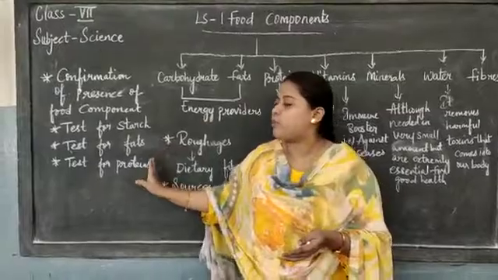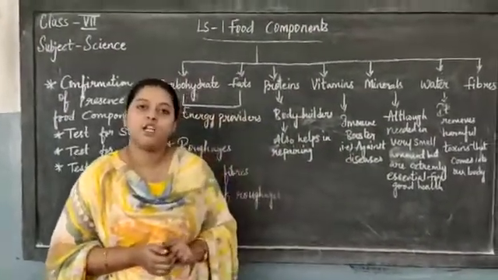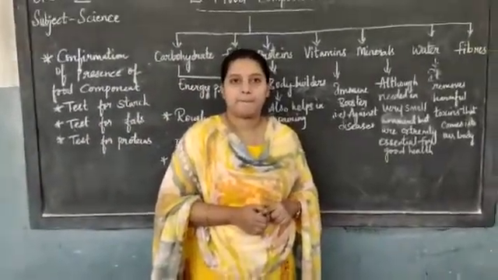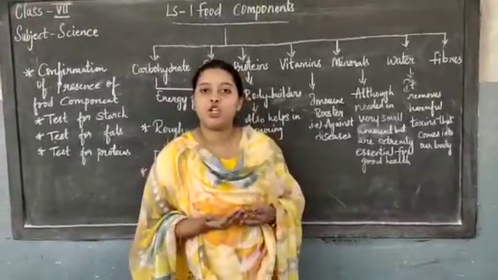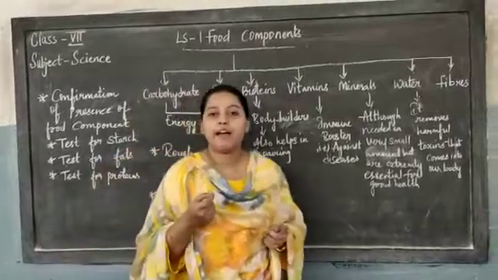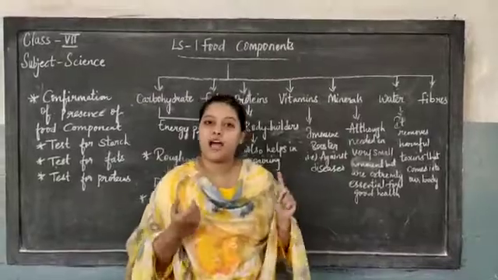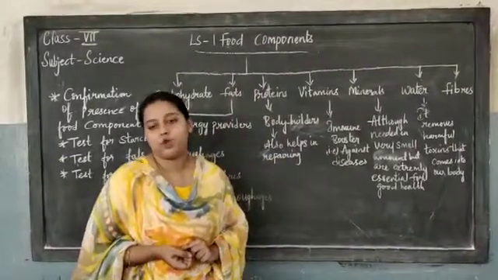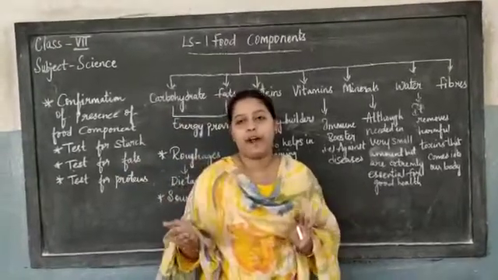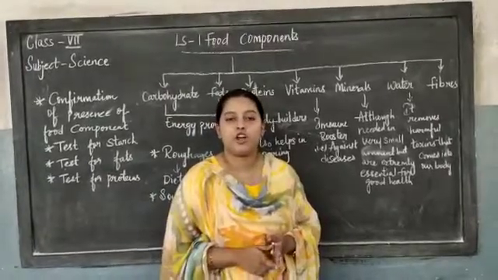Next, coming to test for proteins. For the test for proteins, you need to take 2% copper sulfate solution. You must dissolve 2 grams of copper sulfate into 100 ml of water and make that solution dilute. Then take 10 grams of sodium hydroxide and dissolve that into 100 ml of water. Then the solutions are ready: copper sulfate solution and sodium hydroxide solution.